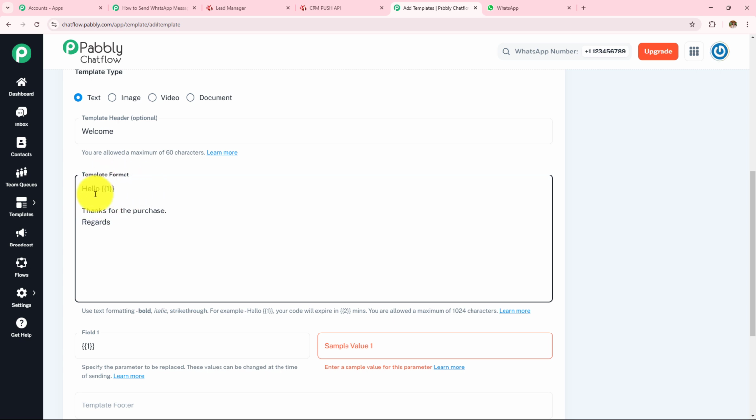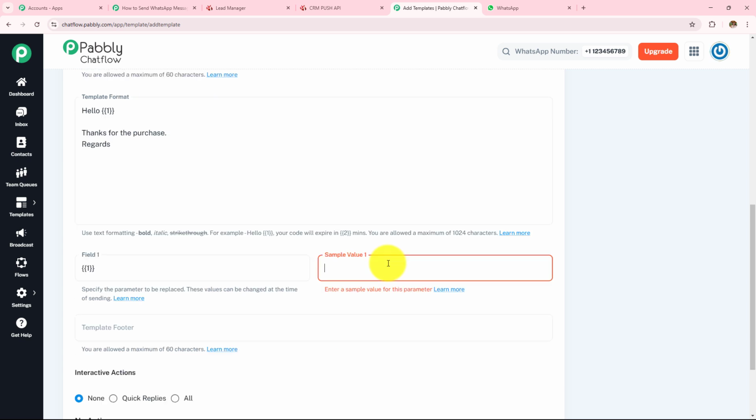Now over here, you can see the field and the sample value. I have added a custom variable which will keep changing whenever I receive a new response. Here I have added the custom variable for the name of the lead. So whenever I receive a new lead, let's say the name of that lead is something like latest or demo, it will be replaced with that name. So here I am going to enter the sample value as, let's say, demo.